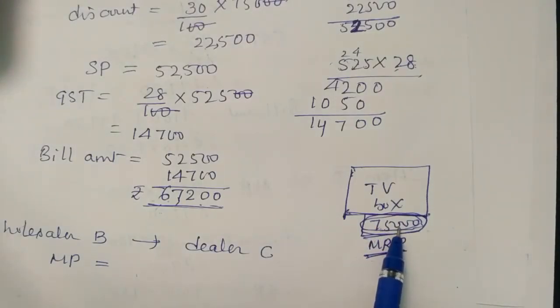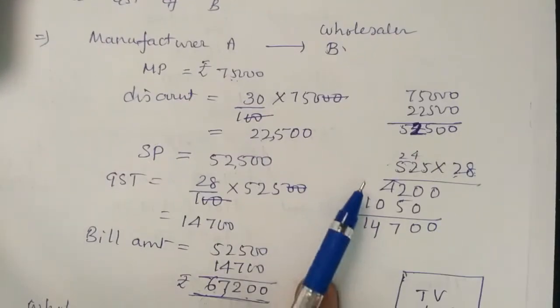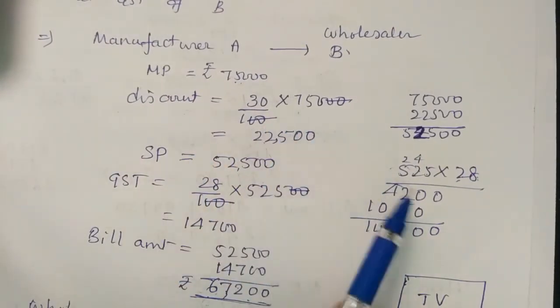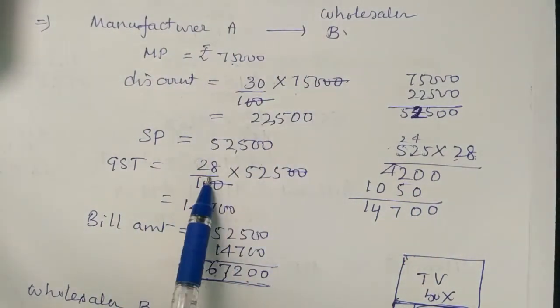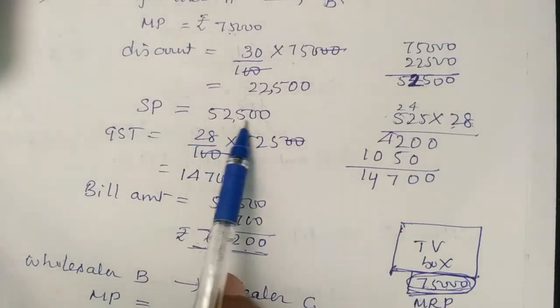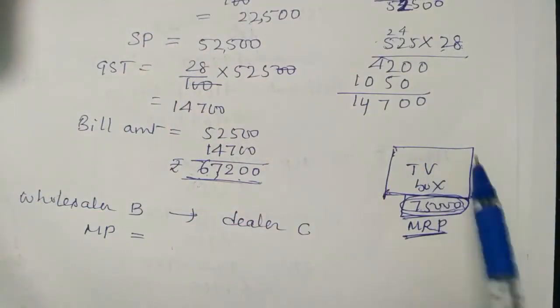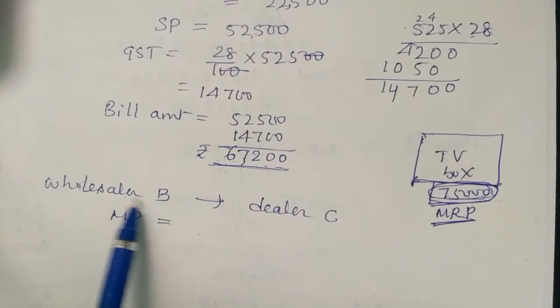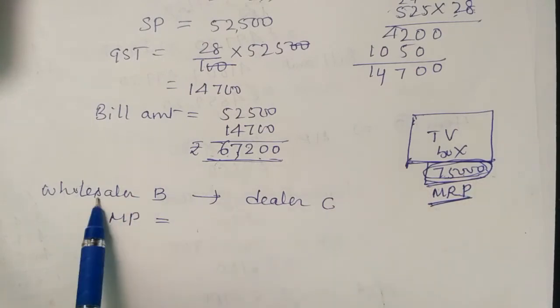It is not required to buy the TV for 75,000. If the giving person gives you some discount, then we can reduce that. So the manufacturer is giving a 30% discount, right? That's why the market price reduces to 52,500. So the TV rate is still 75,000 only, but a man is giving discount, so it reduces. But in wholesaler B's case, what happened? The TV rate was still 75,000, but wholesaler B changes the market price by 30%.